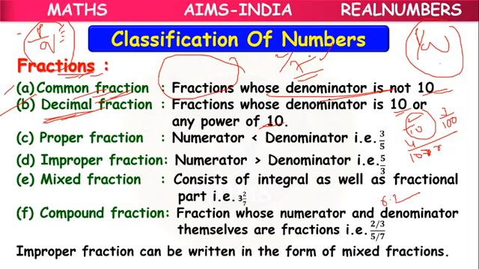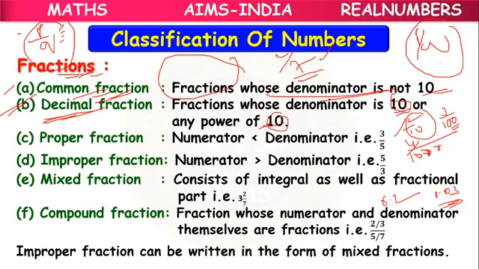Suppose we have 3 by 100, we can write it as 0.03, because in the denominator I have 2 zeros, so in the numerator, after 2 places we have to keep the point. These are considered decimal fractions, meaning they can be written in the form of decimals.